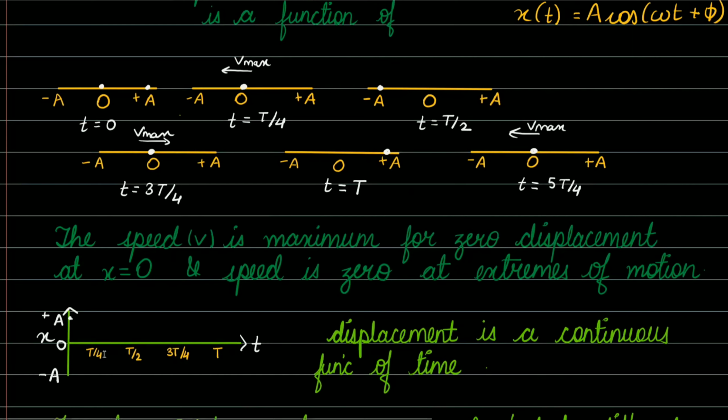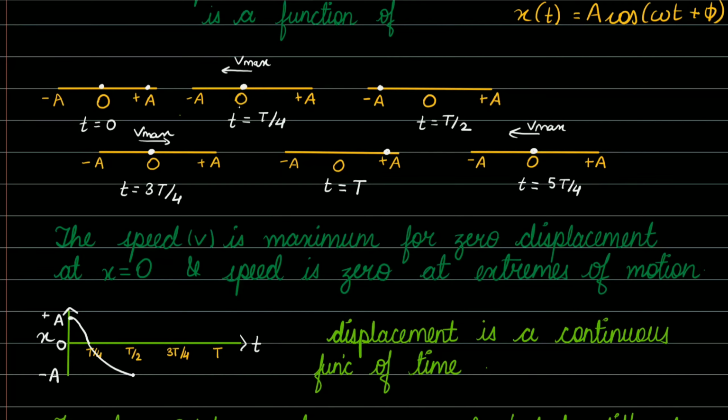Then at time t equals T by 4, the particle is at the mean position, that is, at the origin. Then at time T by 2, the particle reaches the negative extreme position.